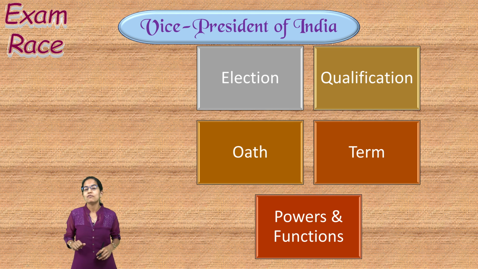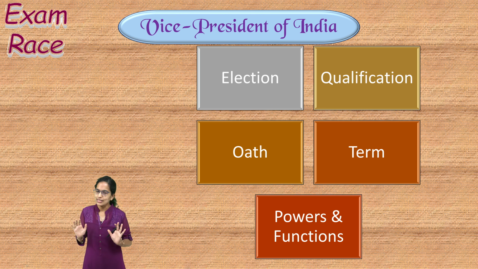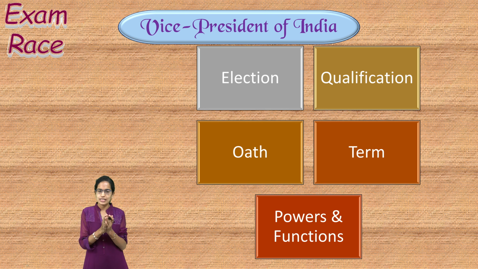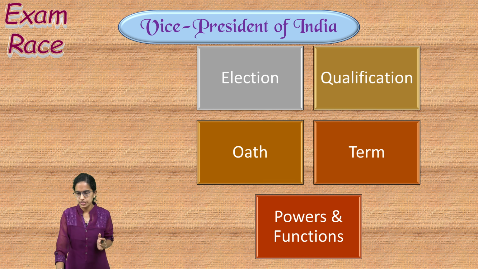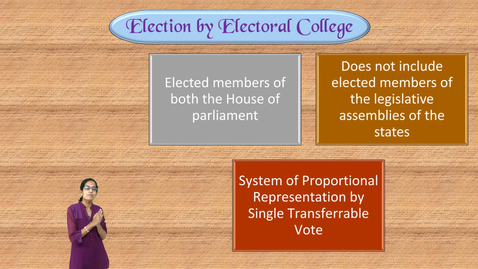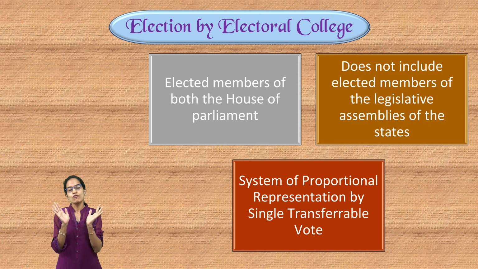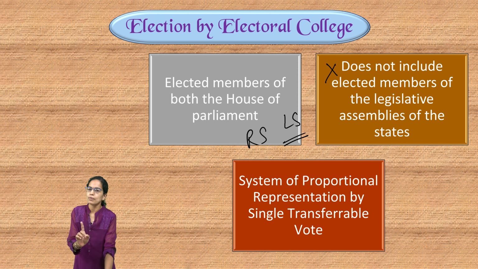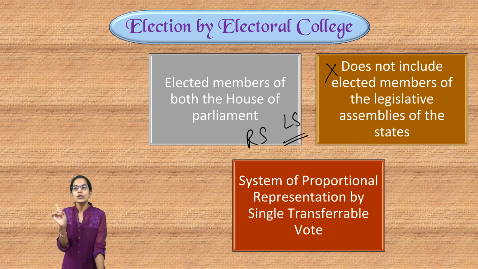Vice President of India is also known as the second citizen. In this section, we would understand the process of election, qualification, terms and powers and functions of the Vice President. Now, Vice President is elected by the members of both the houses of Parliament, that is Rajya Sabha and Lok Sabha. Note, the elected members of the Legislative State Assembly do not take part in the election of Vice President.